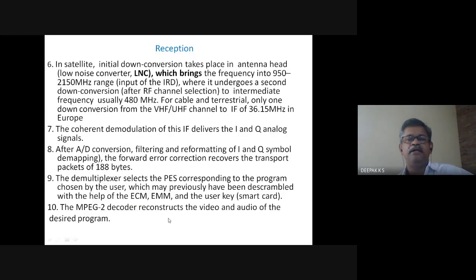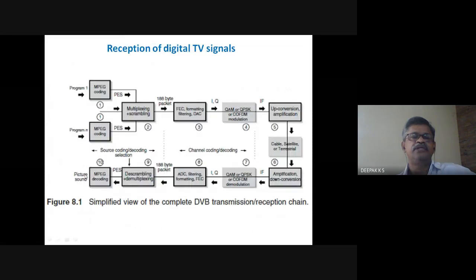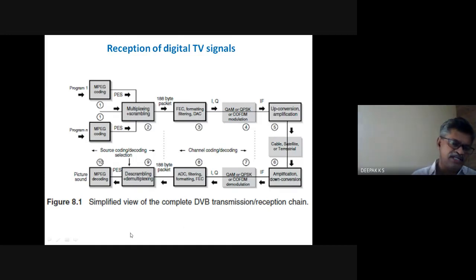And the MPEG decoder reconstructs the video. So you have done some approximation in the MPEG encoder, and all these things are redone here, and you get the picture and sound here. So this is the basic block diagram of digital TV reception.